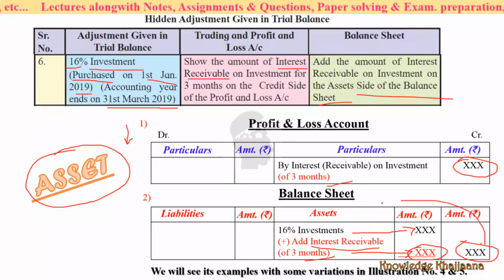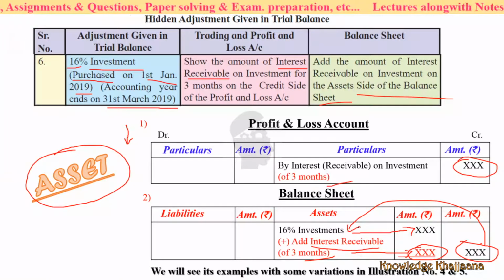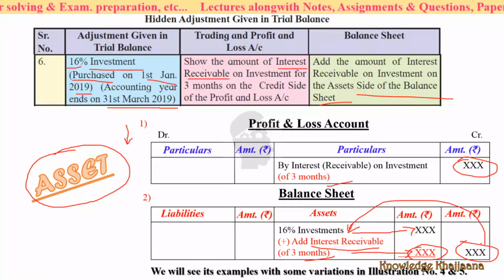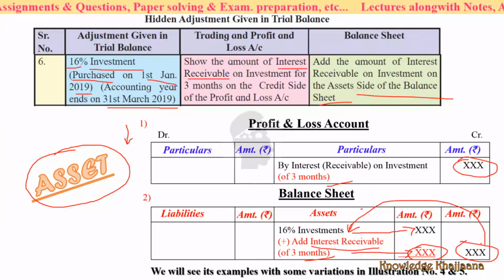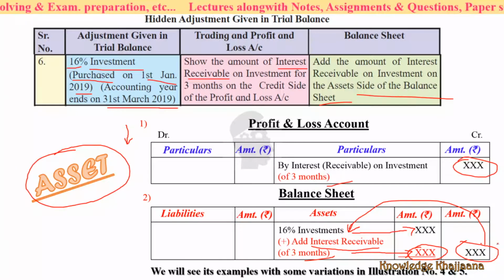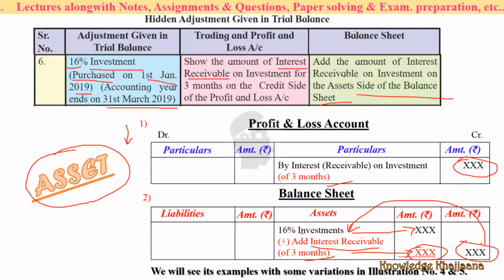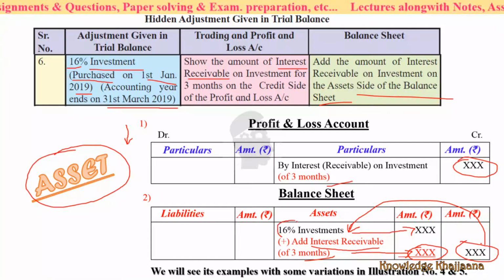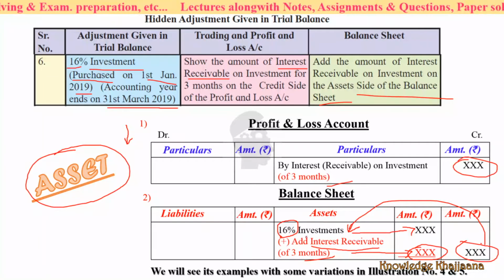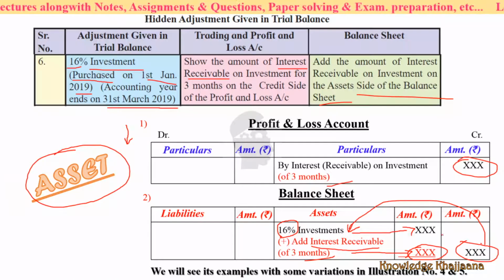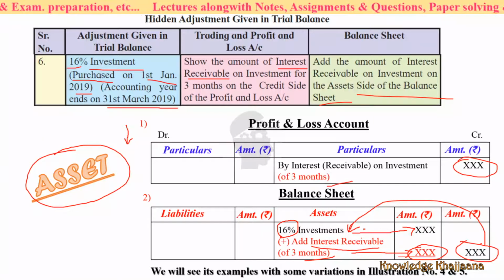This would be your total amount against your investment, that is investment plus interest which you have to receive, because the investments you have taken may be with the bank or any financial institution. 16% would be the interest rate. So calculate the interest at 16% for 3 months, the proportionate amount for 3 months, write it on the interest side, and this would be the total investment.